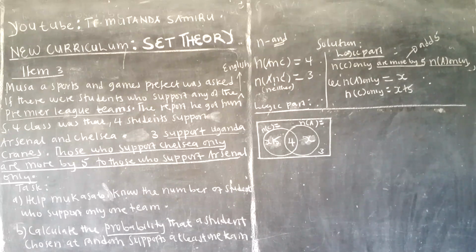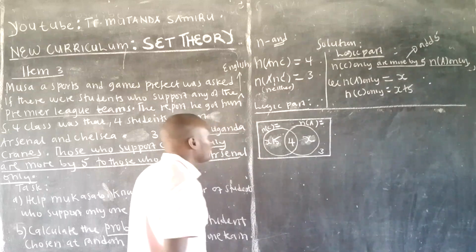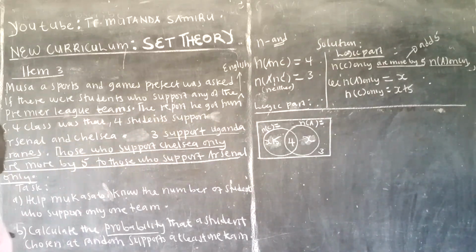Now, in the task, what do they want? They're saying help Mukasa to know the number of students who support only one team. You can only get that after you have gotten the value of X. How are you going to get the value of X? Do you have the number in the universal? Do we have the number in the universal here? We don't have a number in the universal here.